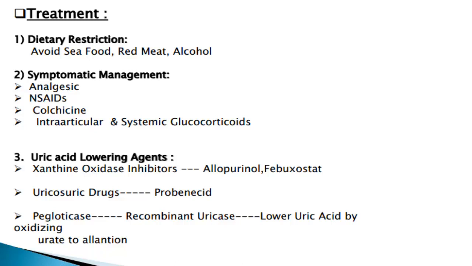An example of uricosuric drugs is probenecid. Another one that we can use is pegloticase. Pegloticase is a recombinant uricase. Its function is that it lowers uric acid by oxidizing urate to allantoin. Now this is all about gout.